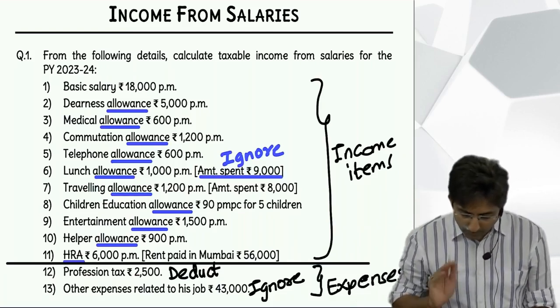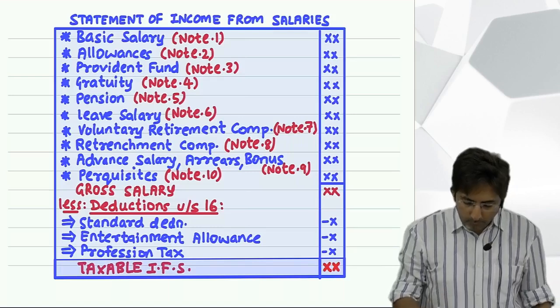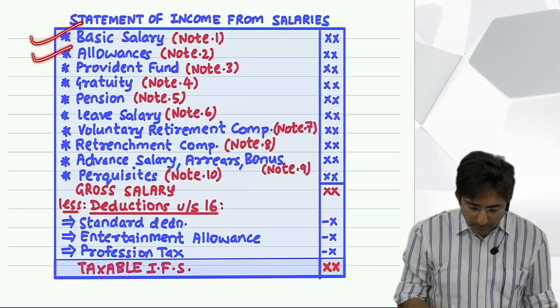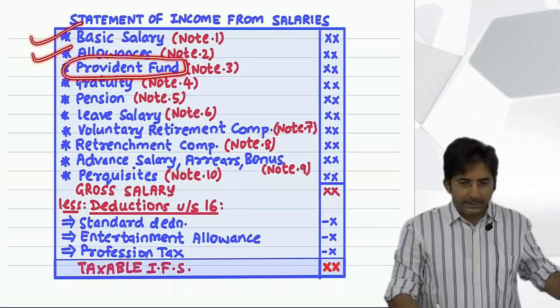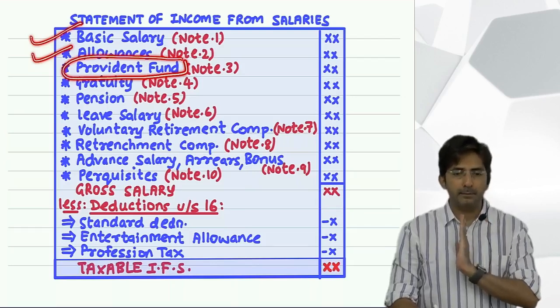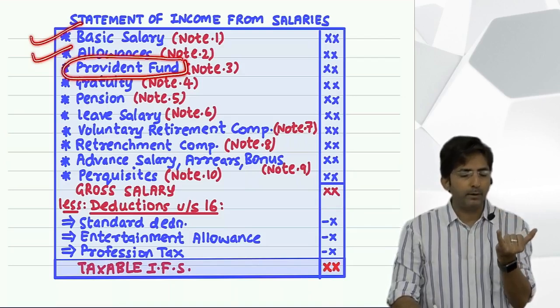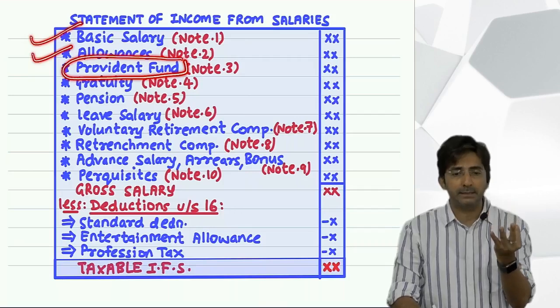Now see, one small thing I will do. What is that small thing? Look here. After basic salary and allowances, the next theory is Provident Fund. In Provident Fund, what is my plan? First, I have to explain the meaning of Provident Fund, the types of Provident Fund, and then taxable or exempt.